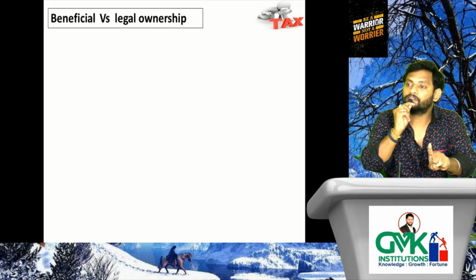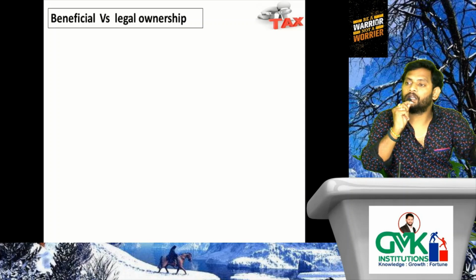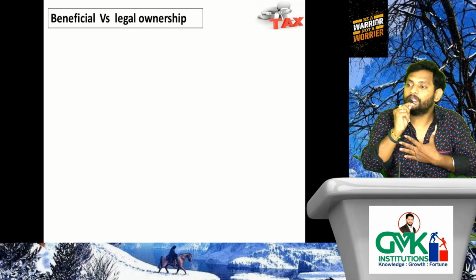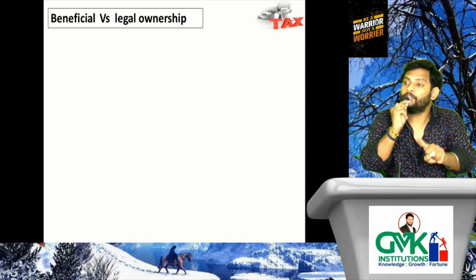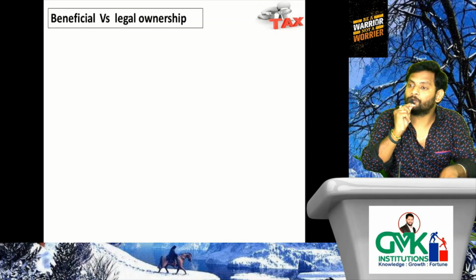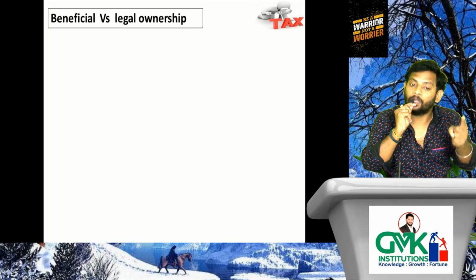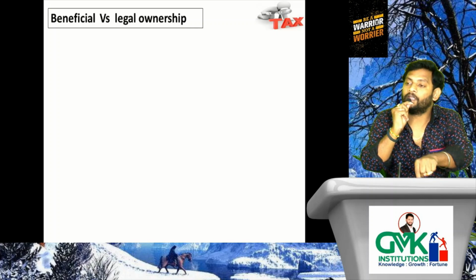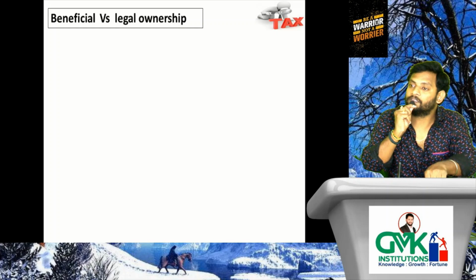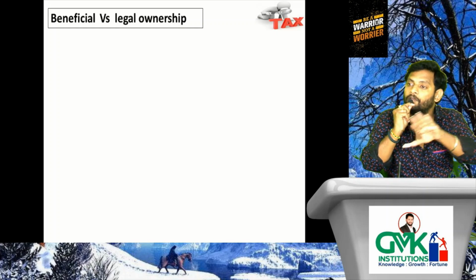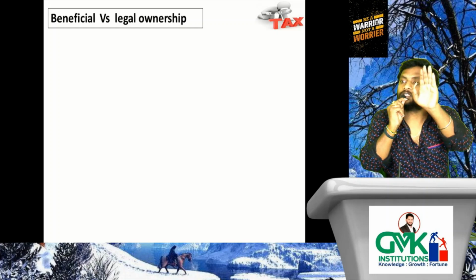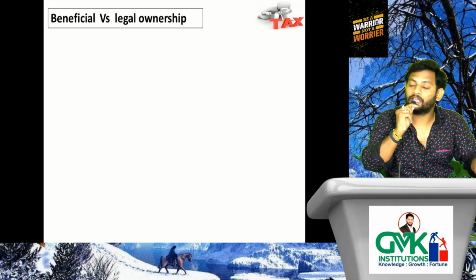The lawmaker says we don't care regarding legal ownership, we care regarding beneficial ownership. That means for the 20% of voting power or 20% of share of profit, the person who is getting the final benefit will be considered. The legal ownership has no relevance, the beneficial ownership has relevance.